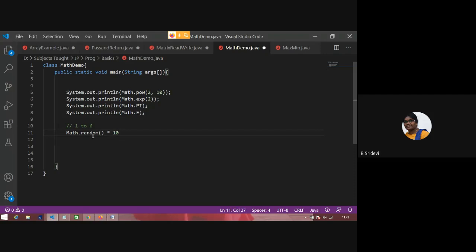Suppose 0.4 into 10 becomes 4. 0.9 into 10 becomes 9. Okay, 9 point something. Clear?